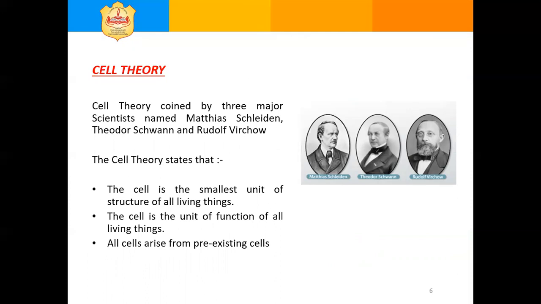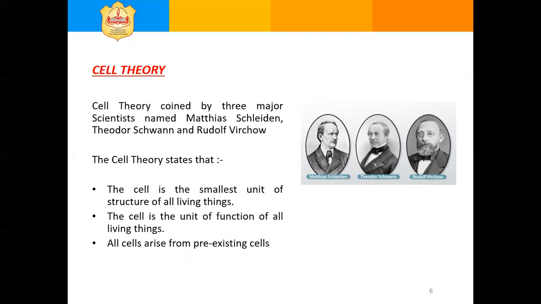Let us study about cell theory. Cell theory was coined by three major scientists named Matthias Schleiden, Theodor Schwann, Rudolf Virchow.